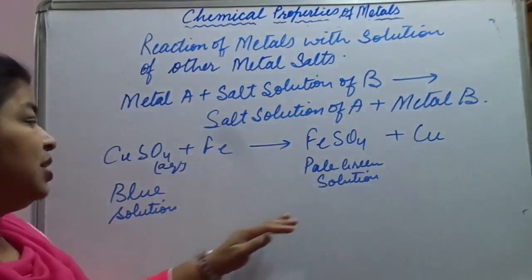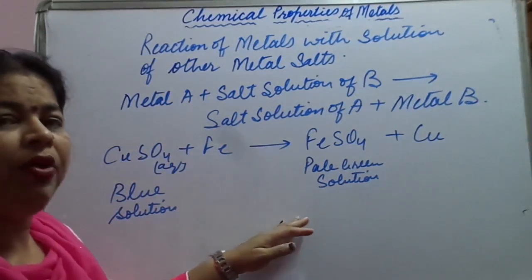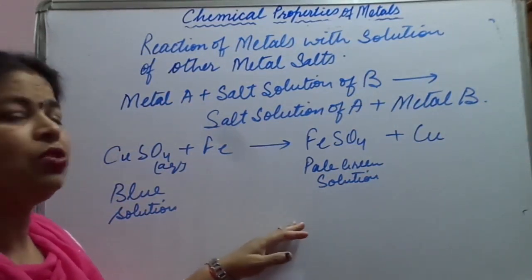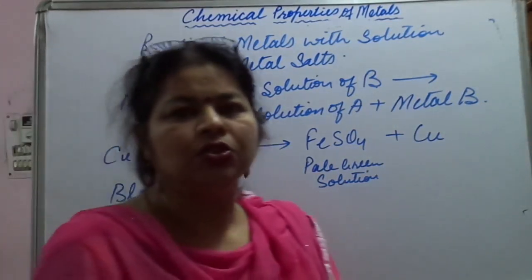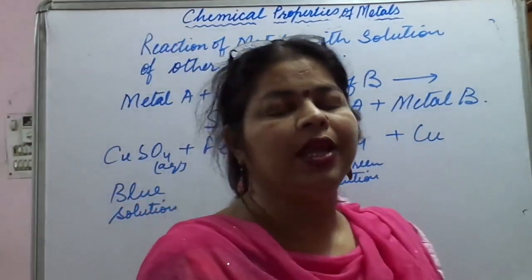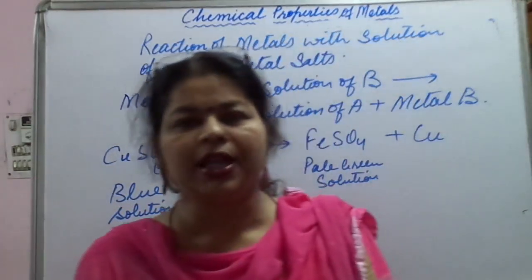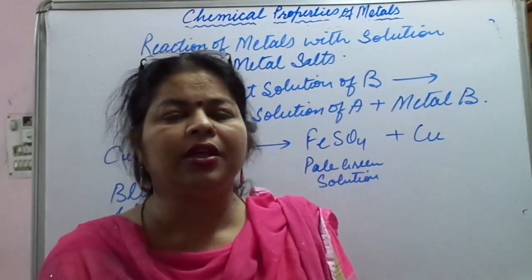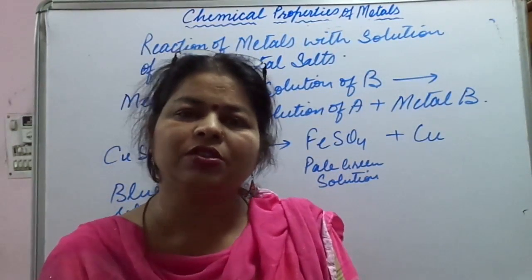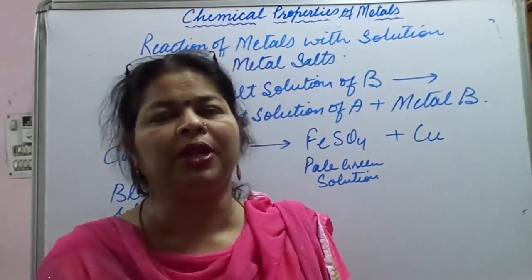Okay, so like this the reaction takes place. Now how is it happening? It is happening on the basis of the reactivity. So if you remember your chapter 1, in that we had learnt about displacement reactions. And in displacement reactions what we had learnt? That the reaction takes place on the basis of the reactivity of the metal.